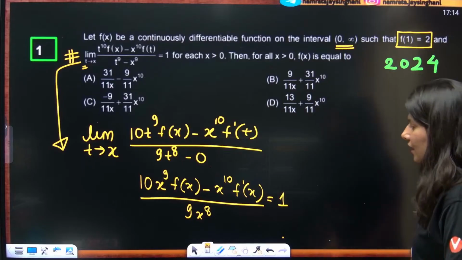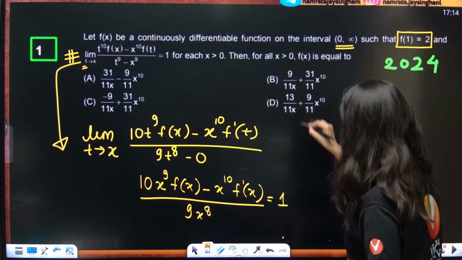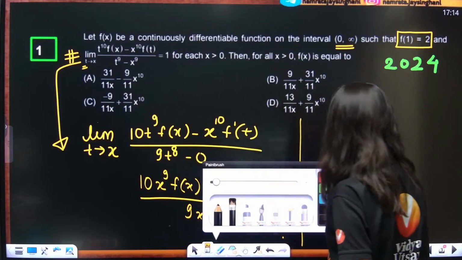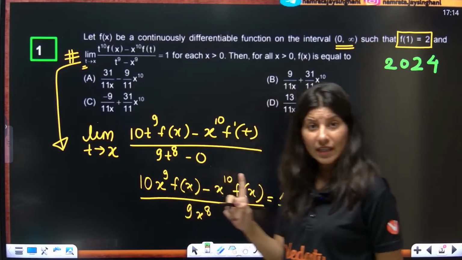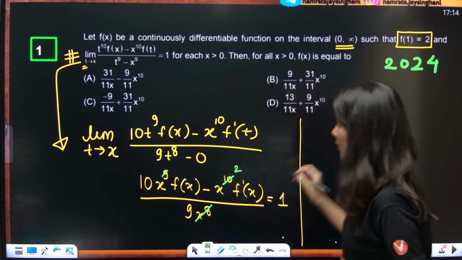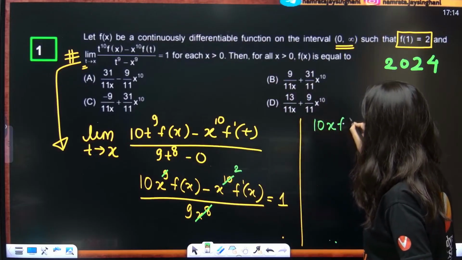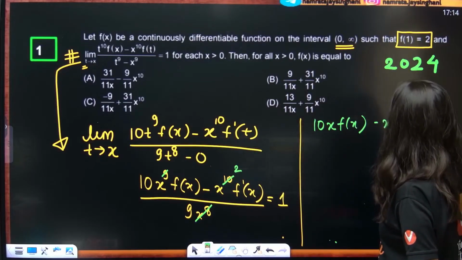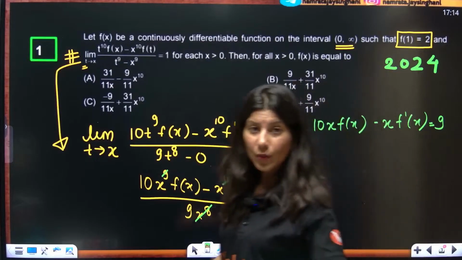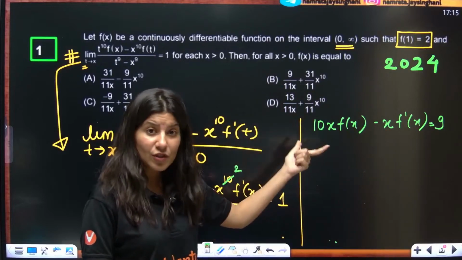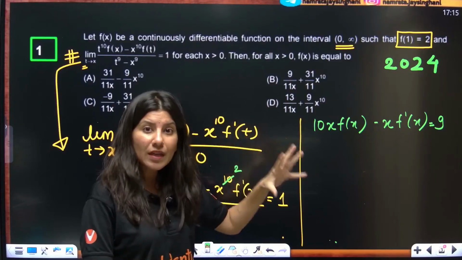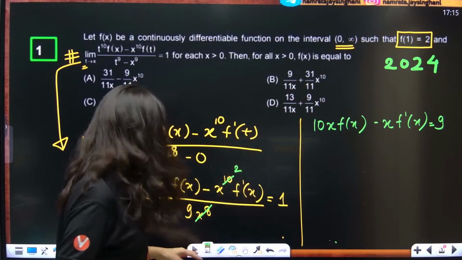Right? Now what we are going to do is cross multiply. Let's do that. And one more thing, before I cross multiply, I can see that x power 8 we can cancel out. Now cross multiply: 10x f(x) minus x f dash x is equal to 9. Now this is one of the patterns which can be asked in JEE Main as well. A similar pattern question you can see in JEE Main as well, my dear students.